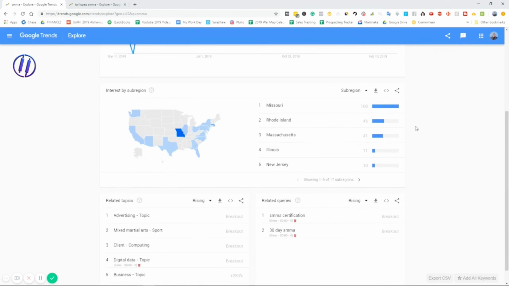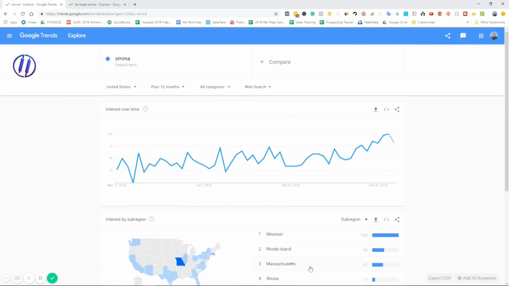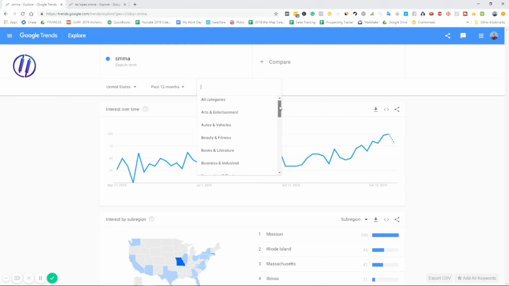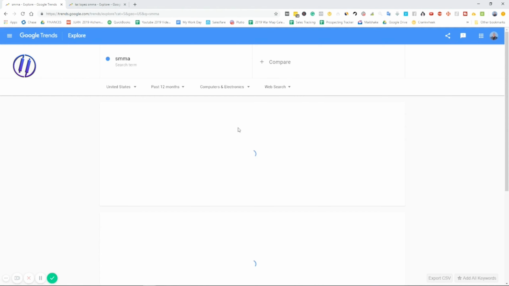Okay, yeah, so there's been a significant growth there. And then we can look at different keywords. We can actually do different searches in here through image, news, Google Shopping, YouTube. We can look at different categories. If you want to get a more general, broad scope of a category, like of a marketplace, we can look at that. Let's say we wanted to get a better gauge of the computer and electronics market.